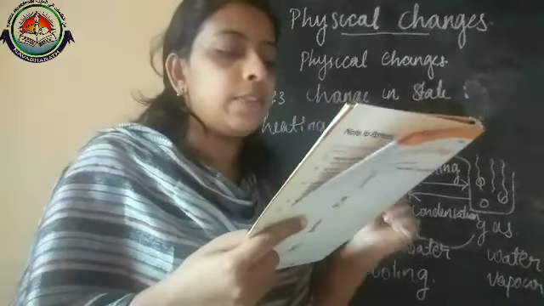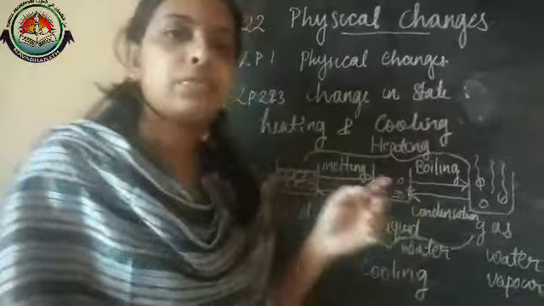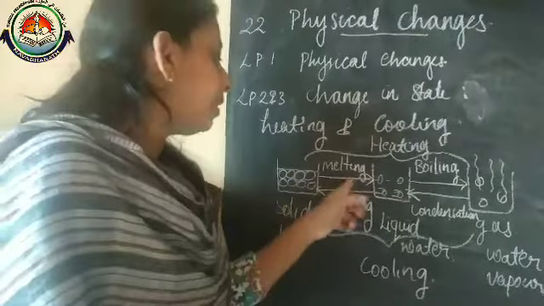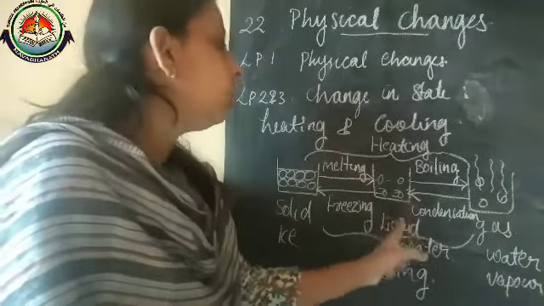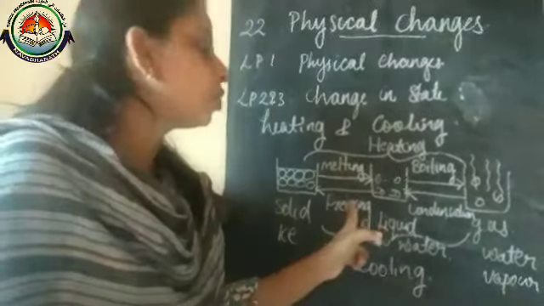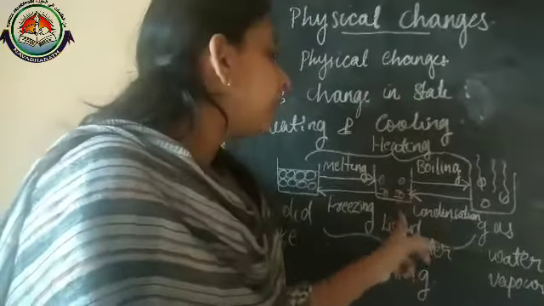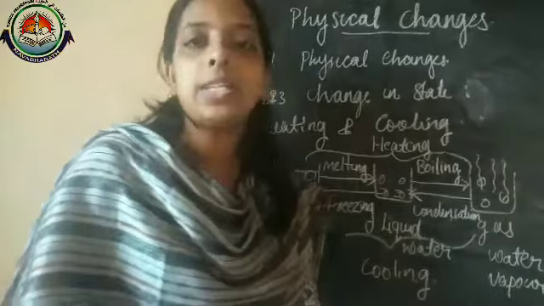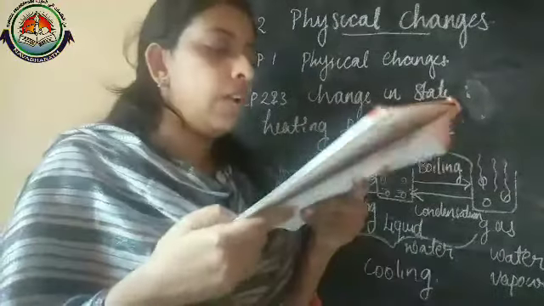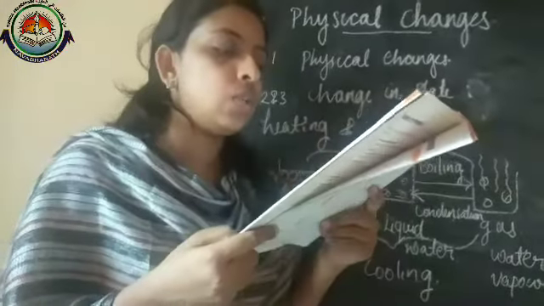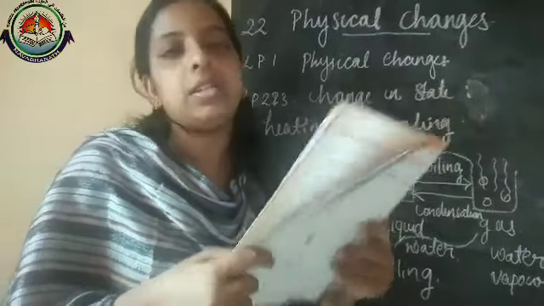What is the difference between the two changes? In melting, solid changes to liquid by absorption of heat, and in boiling, liquid changes to gas by heating. Why does water change into water vapor when heated?